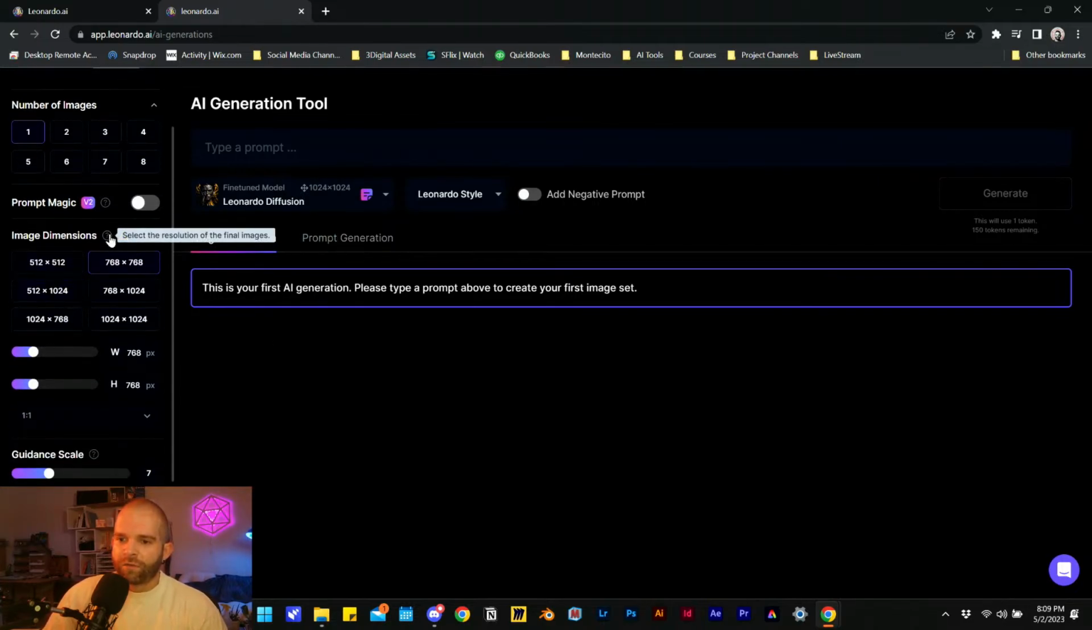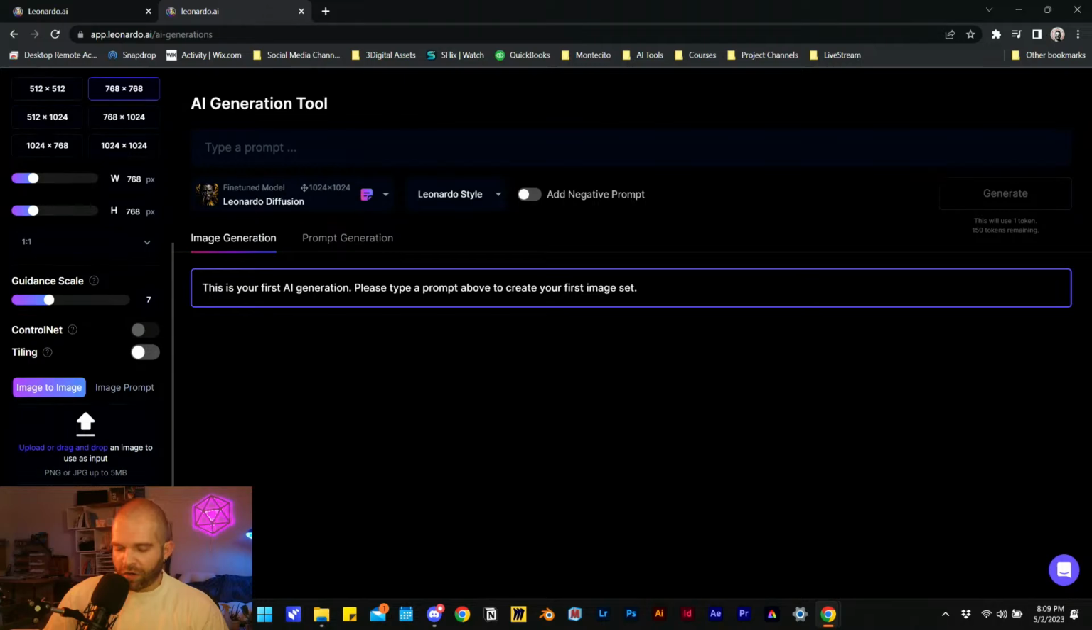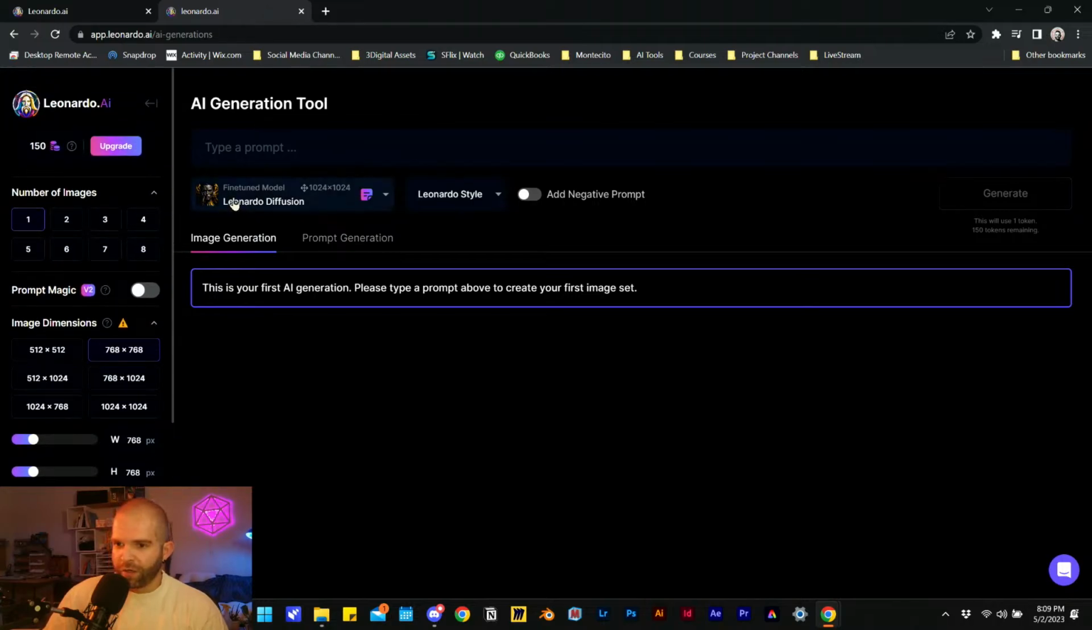You can ask for an image dimension, so your resolution. The selected model has been trained at 1024, so you'll likely find the best results rendering at that resolution, then upscaling. Okay, neat. So wherever we set our model, which is right here, fine-tuned model, Leonardo Diffusion, it says right here that it is set at a resolution of 1024 by 1024. So it's recommending that we use that, and if we don't use it, it gives us a warning sign. So that's pretty high resolution too.